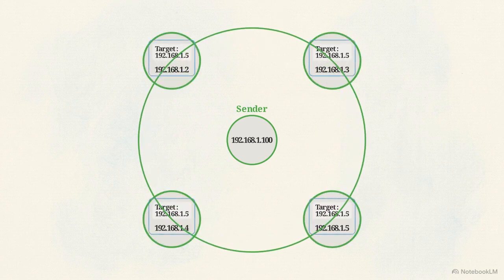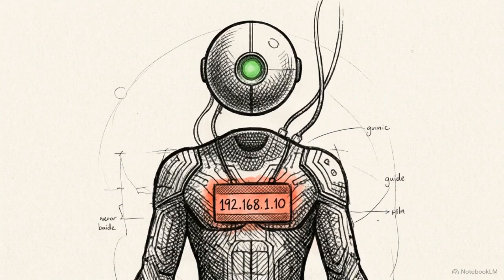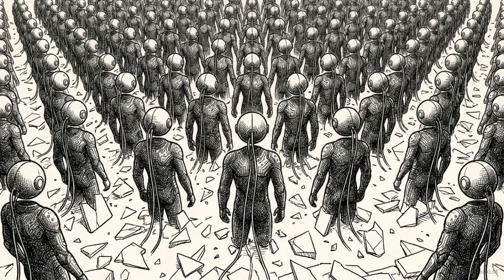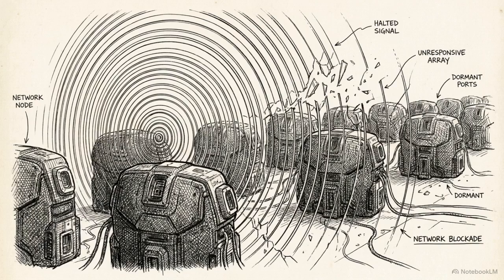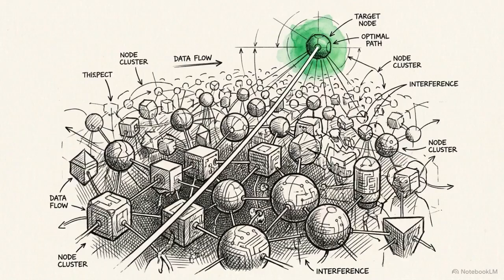As the wave hits, receiving devices must compare the requested IP against their own assigned IP. If a receiving computer sees that the numbers don't match, it takes a very specific action. It silently drops the packet. It doesn't send a rejection letter or an error code. It just ignores the request. The broadcast relies entirely on this rule of silent rejection. By quietly filtering out irrelevant hardware, the network efficiently isolates the correct machine without causing any massive system-wide traffic gridlock.